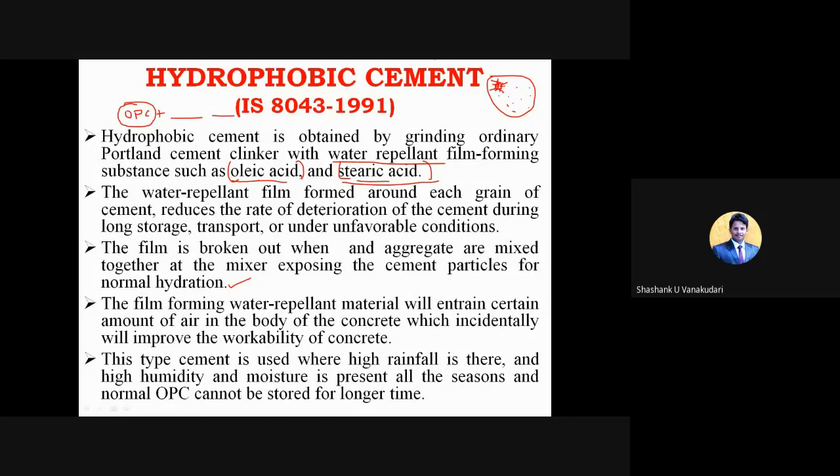So this type of cement is used where there is high rainfall and high humidity, where moisture is present in all seasons, and the normal OPC cannot be stored for a longer time. So hydrophobic cement is used where such moisture conditions are there, like in Himachal Pradesh and all. Always, even in summer season, you can feel the colder parts there, right? So at that time you cannot store normal cement like OPC and all. So at that time we can use the hydrophobic cement during that type of weathering conditions.